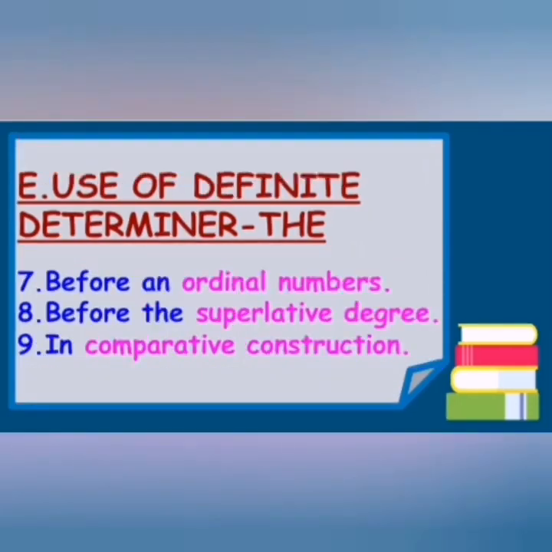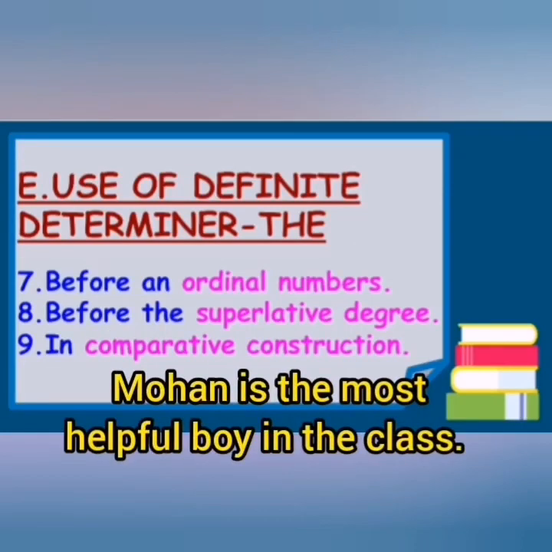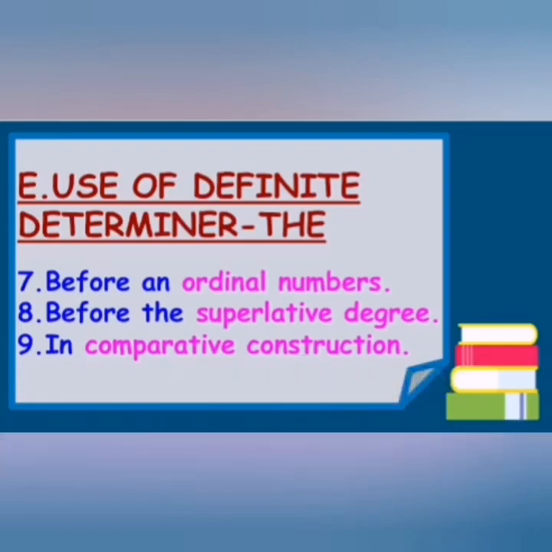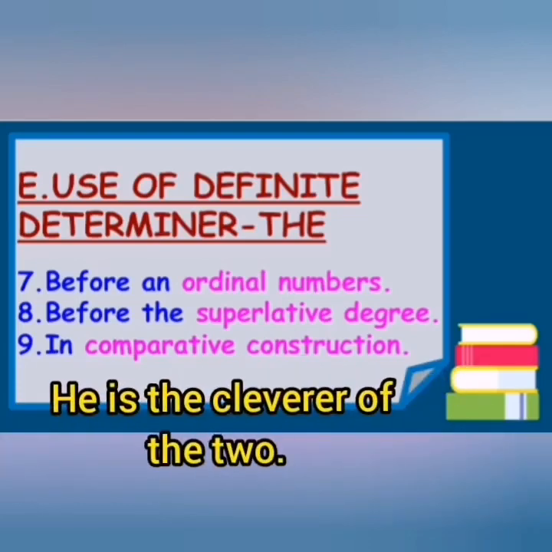Before the superlative degree, for example, "Mohan is the most helpful boy in the class." Here the superlative degree is "most," so before it we use "the" because it's a superlative degree. In comparative construction, like "He is the cleverer of the two," the comparison is there, cleverer. So before the comparative degree we also use "the."